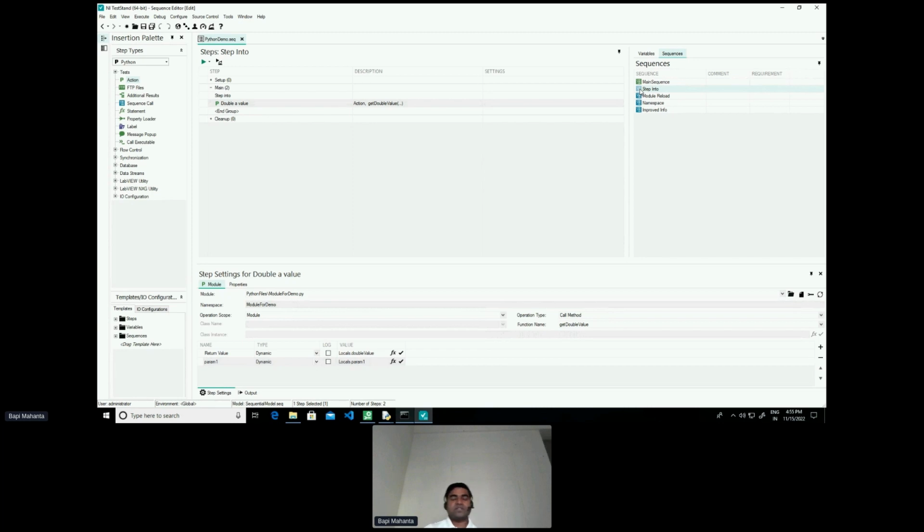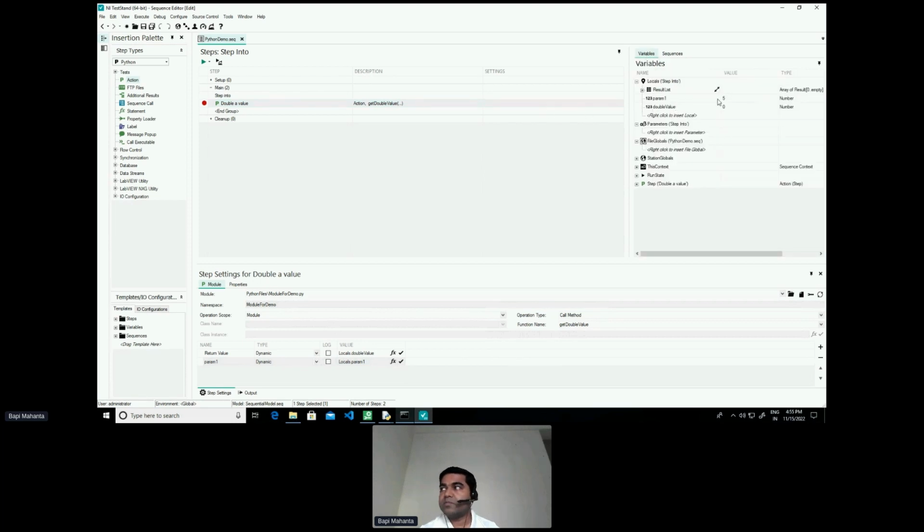Here I have a step in Python, which is calling into a Python module and calling into a function. I'm passing a double value and I'm expecting a return value from that. By the name of this step and the name of the function, I'm expecting to get a value that is double the value that I am passing. So I'm passing the value of 5 and I should get a value of 10. Let me run it and we'll see what happens.